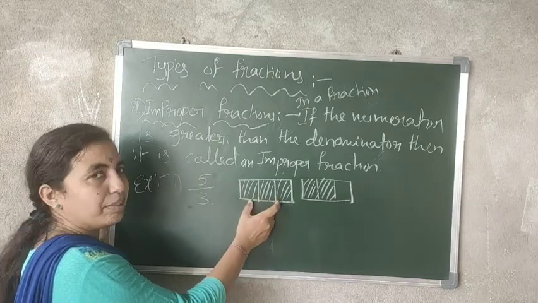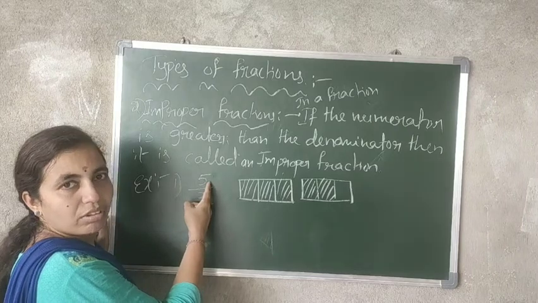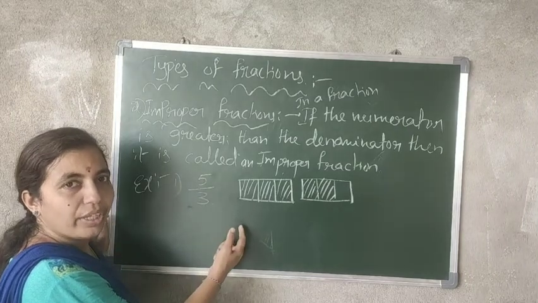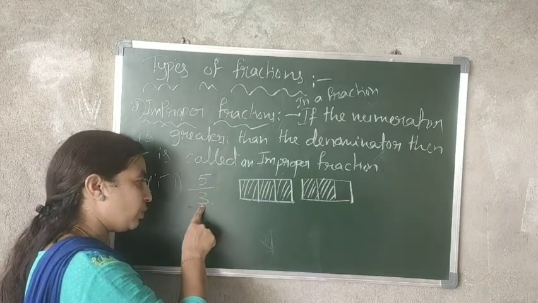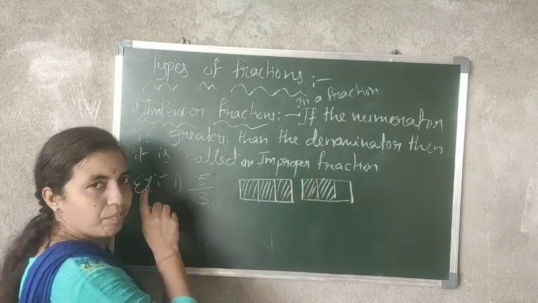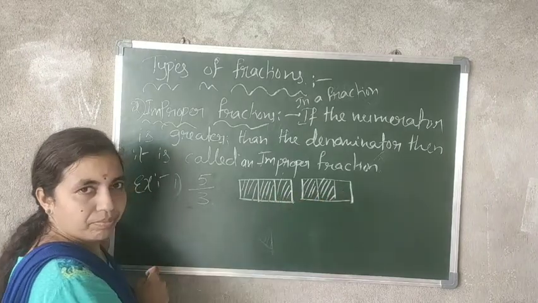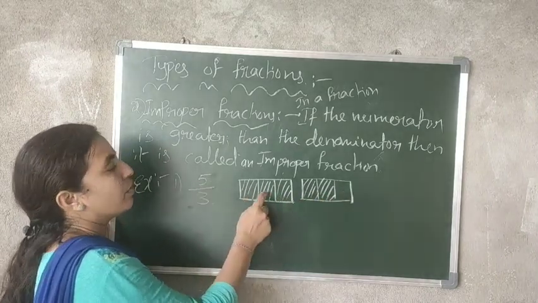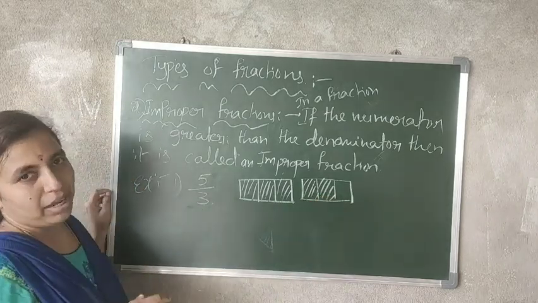If you consider only 3 parts, we get only 3. But here we have 5. So to get 5, you have to consider one more figure and divide it into the same 3 parts. Now count 1, 2, 3, 4, 5, 6. We need only 5, so you have to shade only 5 parts.